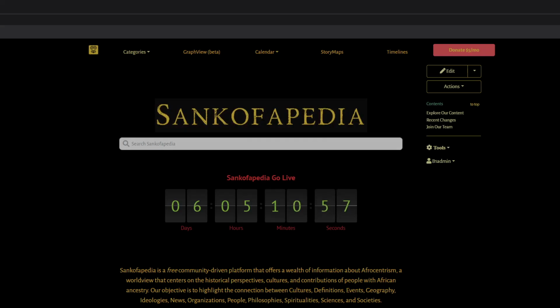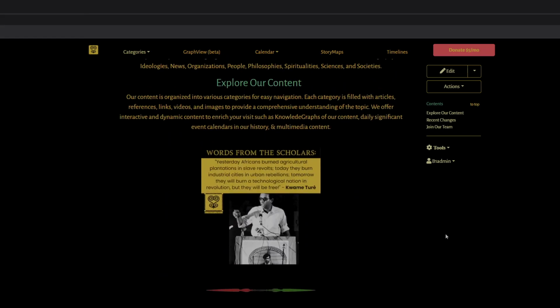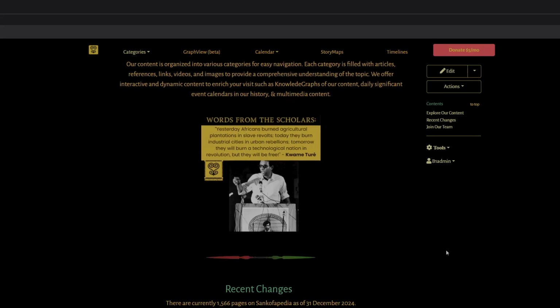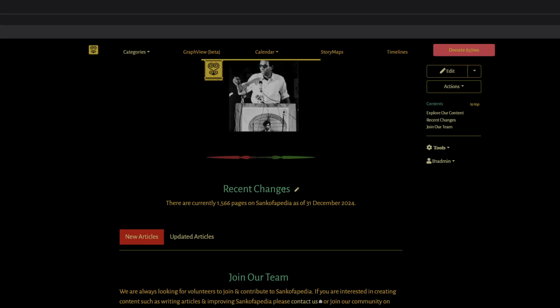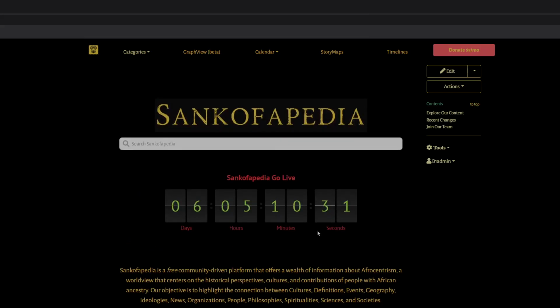This is a brief overview of some of the features of Sankofapedia. As you can see from the main page, we have words from the scholars. These are random images that show up every time you reload the page. We also have our recent changes here that categorizes what changes or updated articles that have been made to Sankofapedia.